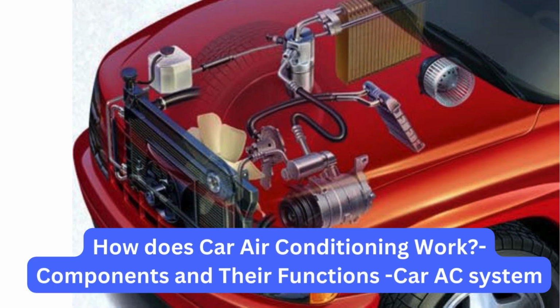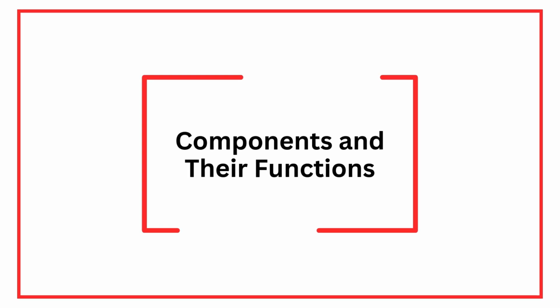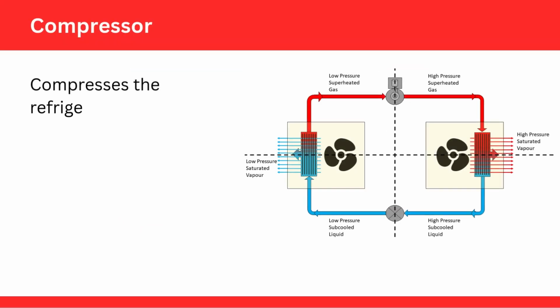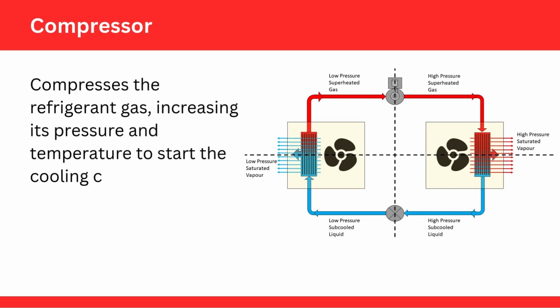How does car air conditioning work? Components and their functions. Car AC system. Components and their functions. Compressor compresses the refrigerant gas, increasing its pressure and temperature to start the cooling cycle.